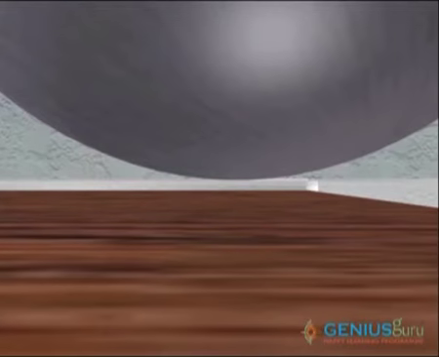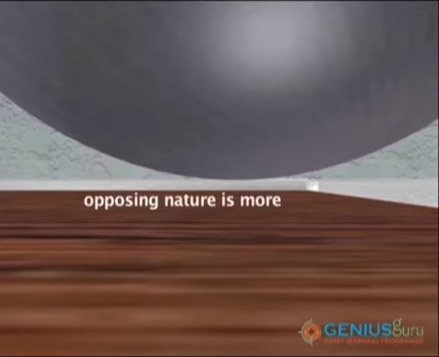What happens to the opposing nature? Does it decrease or increase? Yes, it decreases. That means when the surfaces are in contact, we get the opposing nature more. When the surfaces are not in contact, there is no opposing nature.